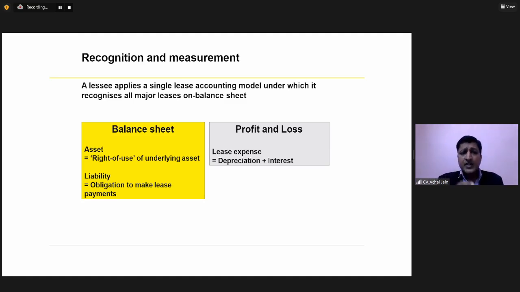As we just discussed, the lessee will record a right to use. Right to use will be in proportion to the arrangement. That means if the arrangement is for a specified period, then the right to use will be computed for the specified period. And of course, the obligation will be as against this right to use. This right of use, which the lessee will record, will be depreciated over the period.